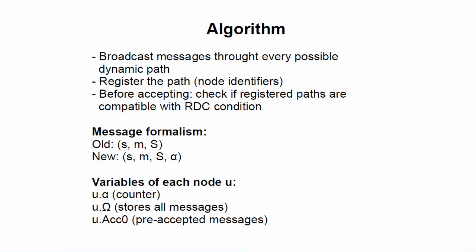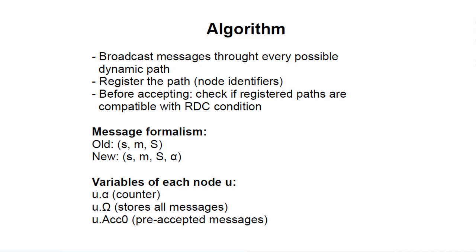So here is the main trick. The algorithm is designed so that false transient messages are stuck with the value of alpha they initially have, whatever this value is. And then, if correct nodes keep broadcasting this message with increasing values of alpha, and if we give priority to messages with the highest value of alpha, then the correct messages are eventually accepted. So, of course, Byzantine nodes can still broadcast messages with arbitrarily high values of alpha, but several rules of the algorithm ensure that this does not happen.